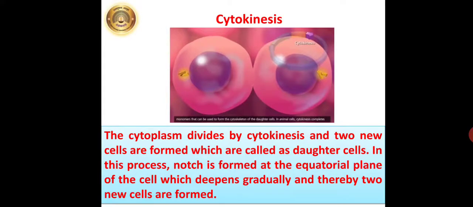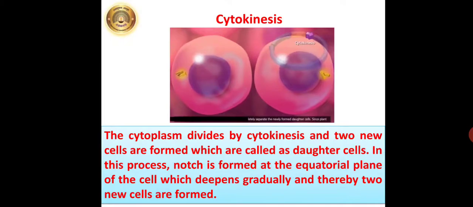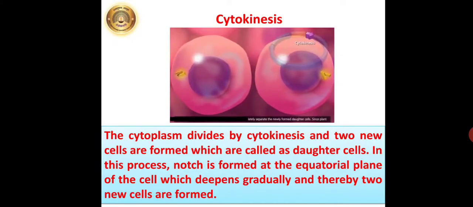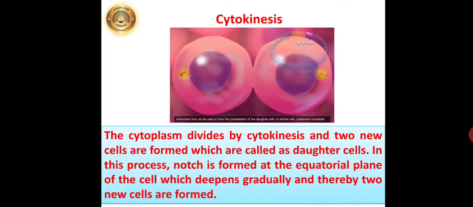The next is cytokinesis, that is division of cytoplasm. Earlier, prophase, metaphase, anaphase and telophase together are known as karyokinesis, and now this is cytokinesis, the division of cytoplasm. The cytoplasm divides by cytokinesis, and two new cells are formed which are called daughter cells.